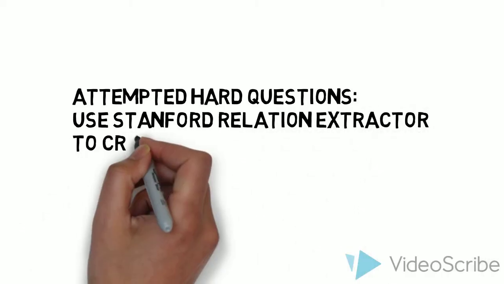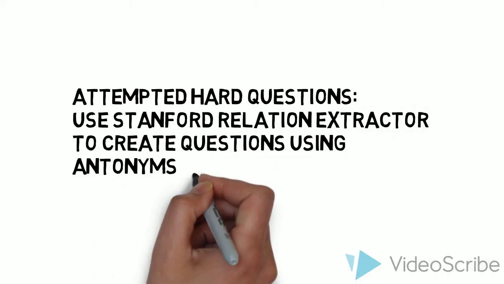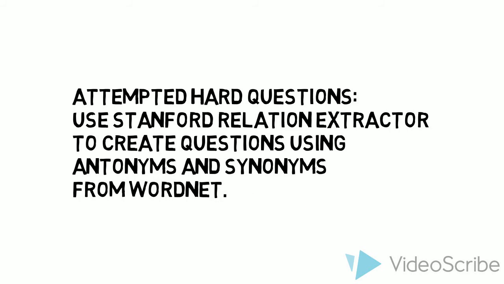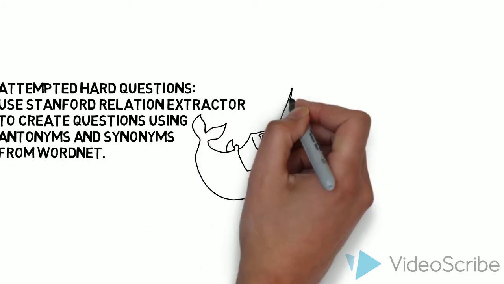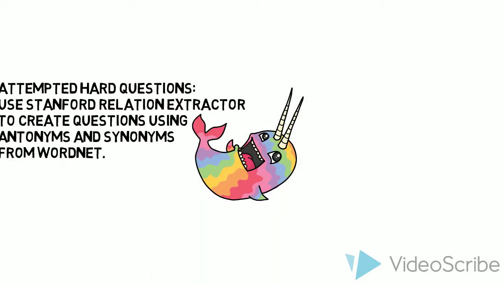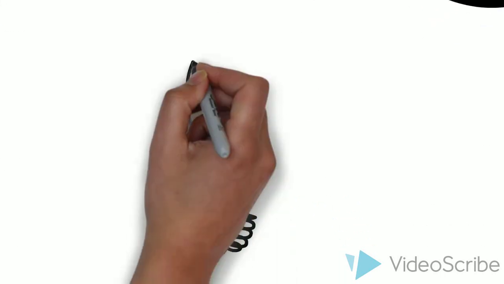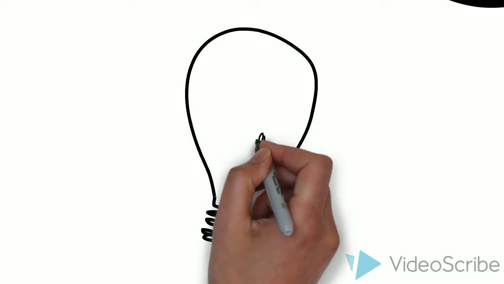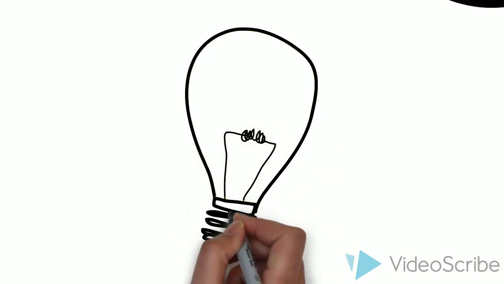We also attempted some other techniques. We tried to use the Stanford relation extractor to create questions using antonyms and synonyms from WordNet. So if you had a sentence, John is taller than Jane, that would turn into, is Jane shorter than John? But it didn't work. So moving on to the answering module.